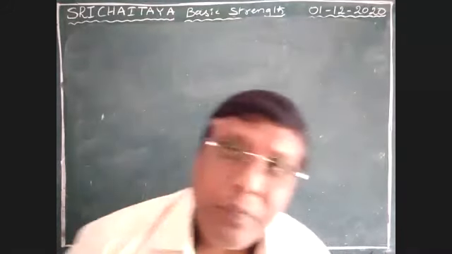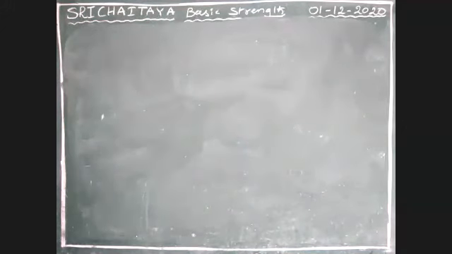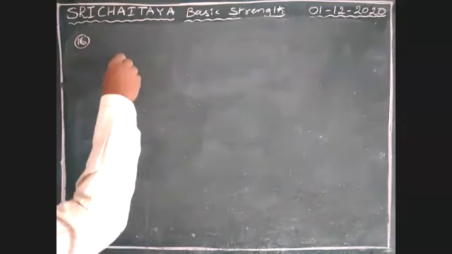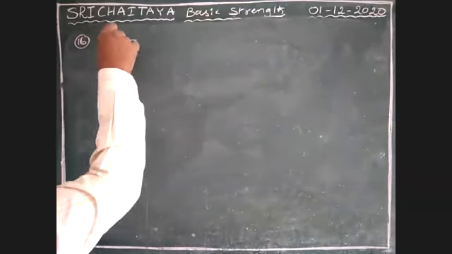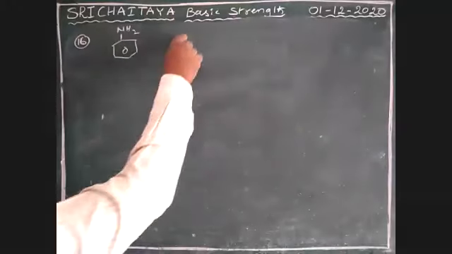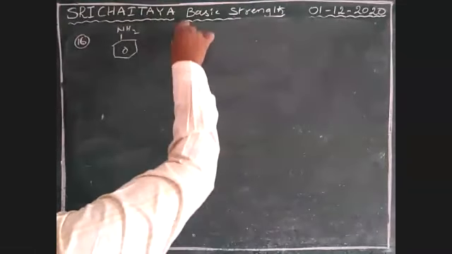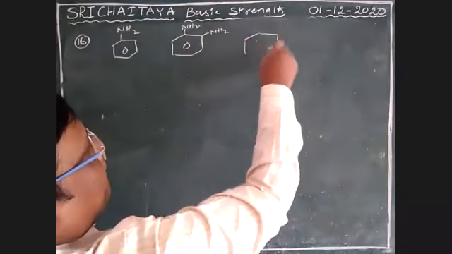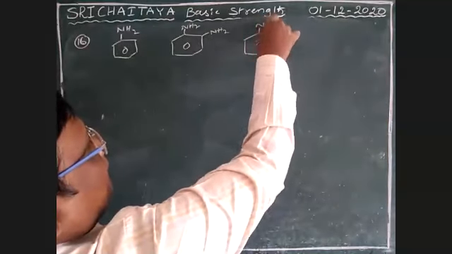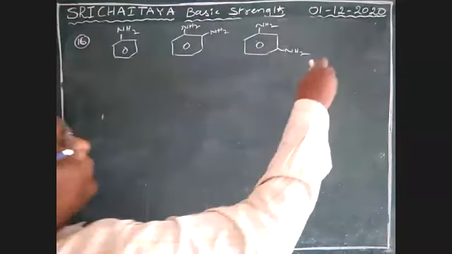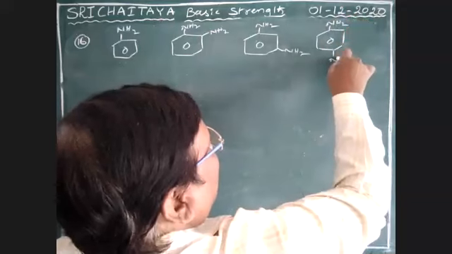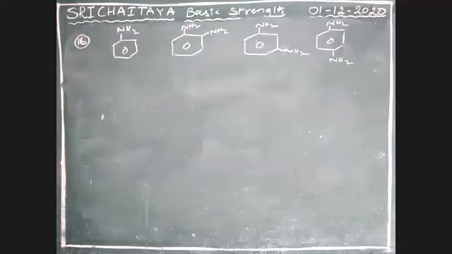Next, NaH2, boys. Both are taken. This is also important. That is the 16th one. This is also an exceptional case, boys. NaH2. Ortho, meta, para.